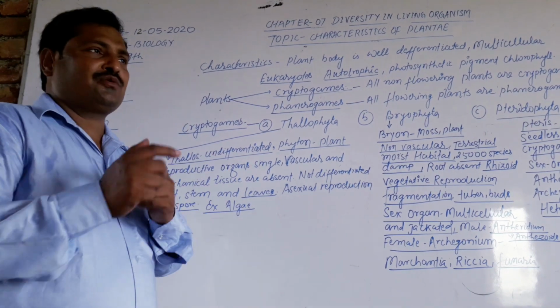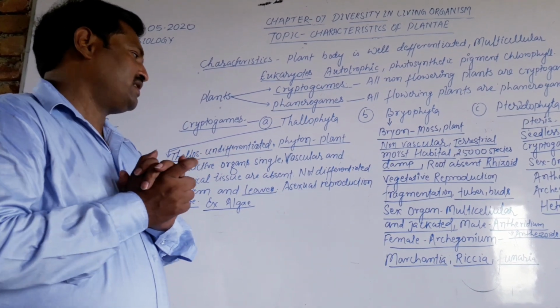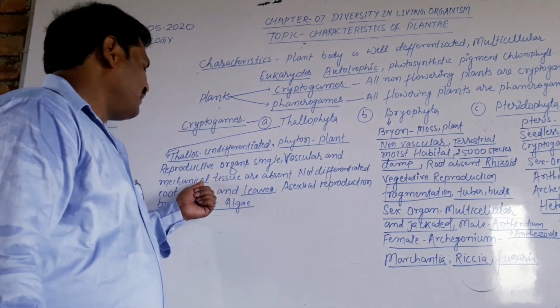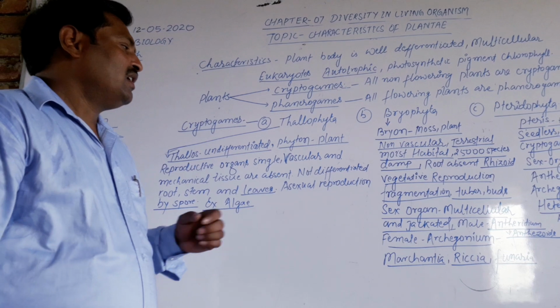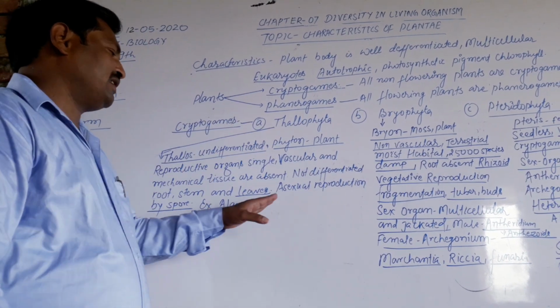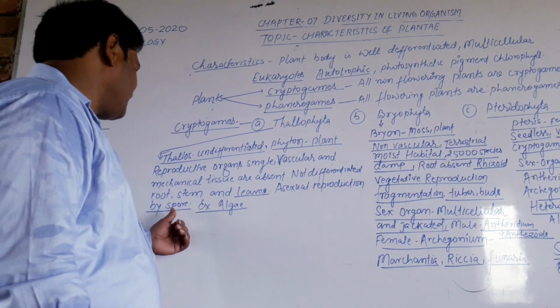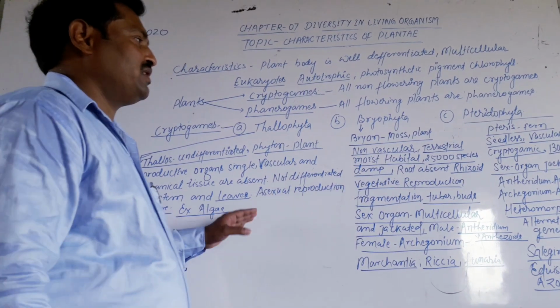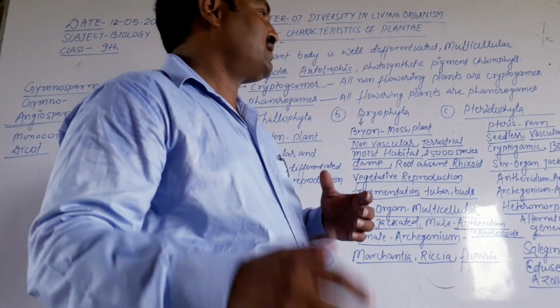So the root, stem and leaves are not differentiated in this plant. The reproductive organ is single, and vascular and mechanical tissues are absent. No differentiated root, stem and leaves are present in thallophyta, and asexual reproduction is by spores. Generally algae are in this group. There are many kinds of algae, and we will discuss them.